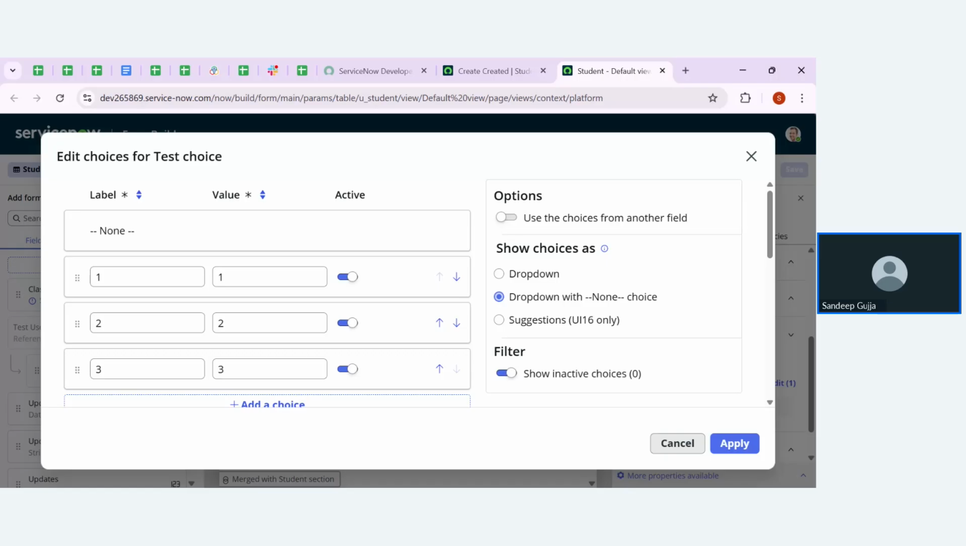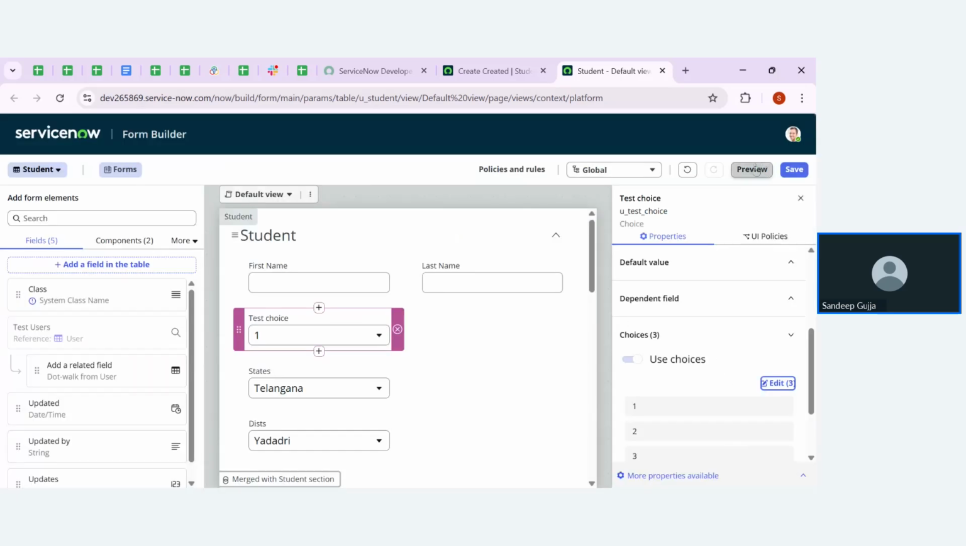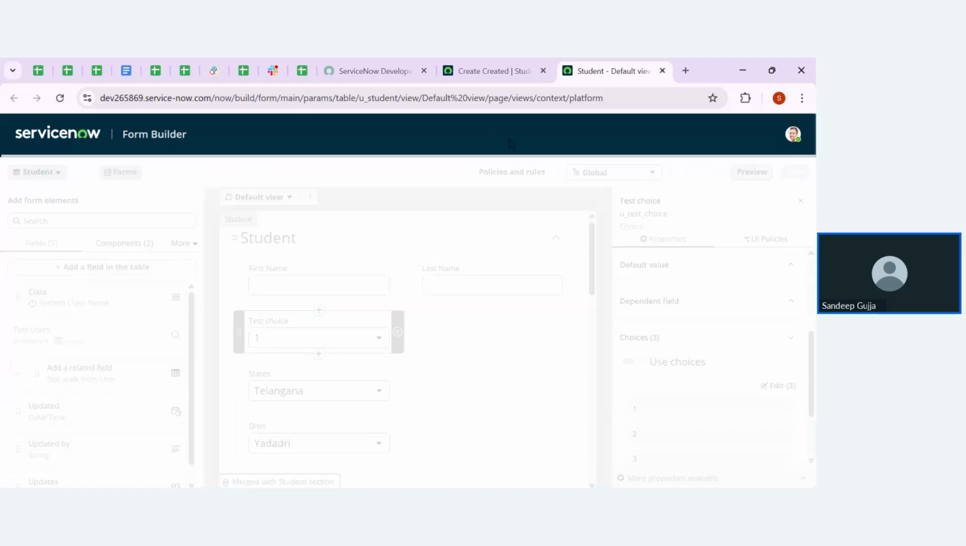Coming to the third one, suggestions, this is the best choice type that you can pick, guys. If you use these choices as suggestions, what happens? Please observe the screen. Let me apply this and tell you. Let me save it, go back to the form and refresh the page.